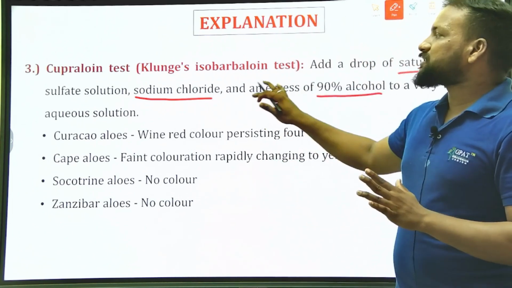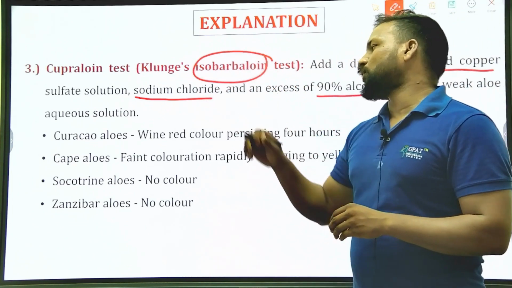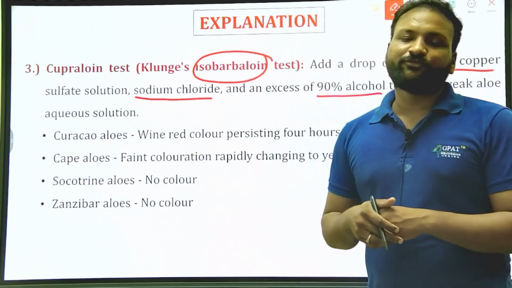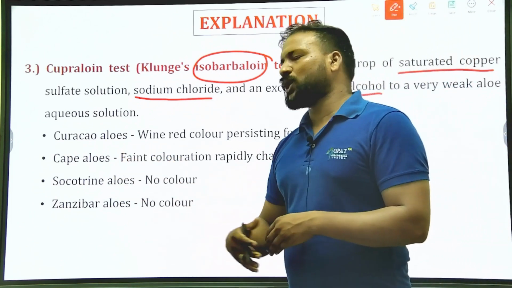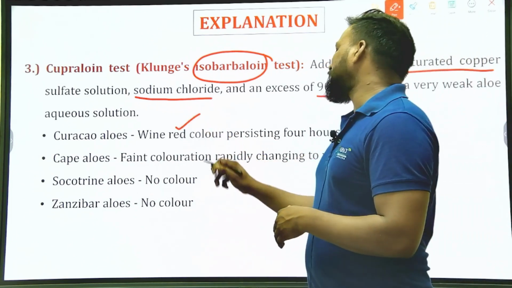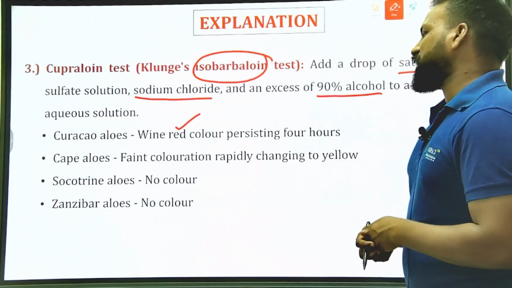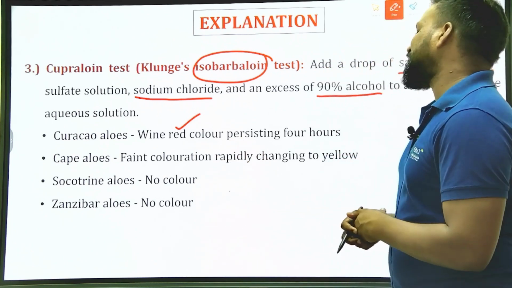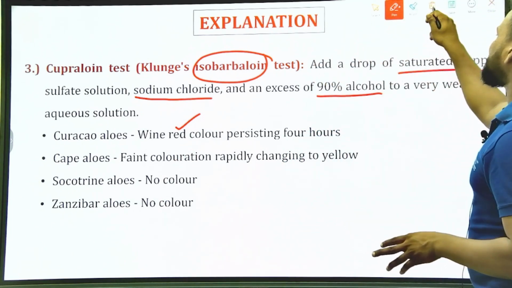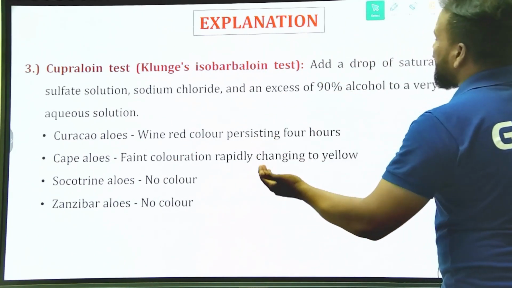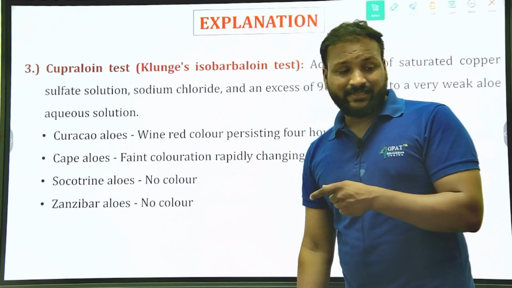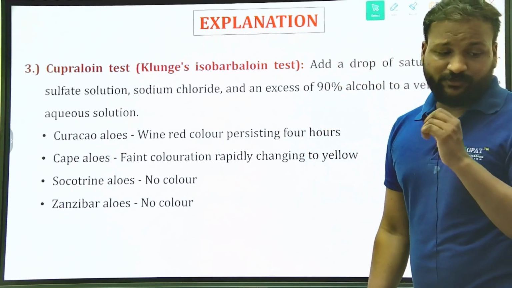This test is mainly to confirm the presence of isobarbaloin. Here we confirm the four species: Curaçao yellow, Cape yellow, Socotrine, and Zanzibar yellow. Curaçao yellow gives a wine red color persisting for 4 hours. Cape yellow gives a faint coloration rapidly changing into yellow, and the rest of the two won't change color. So the Klunge test, Cupraloin test, or nitric acid and nitrous acid tests are confirmation tests for aloe.